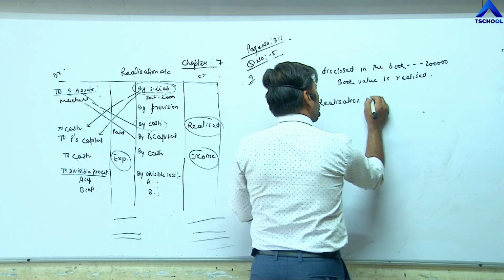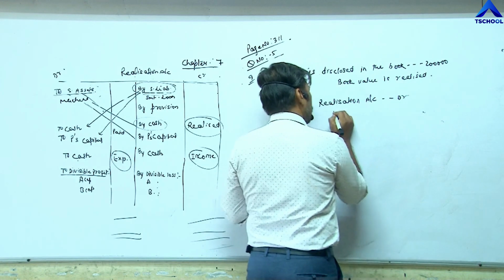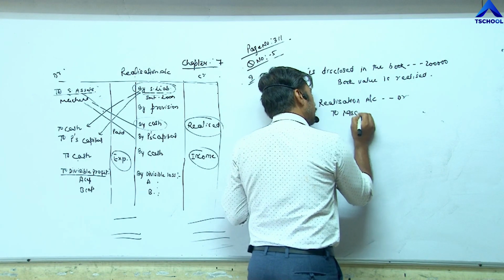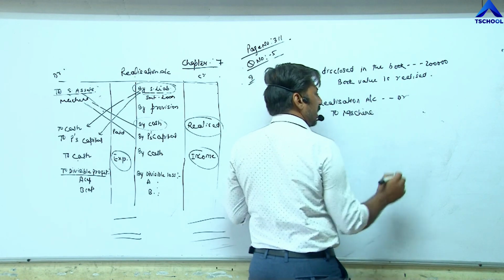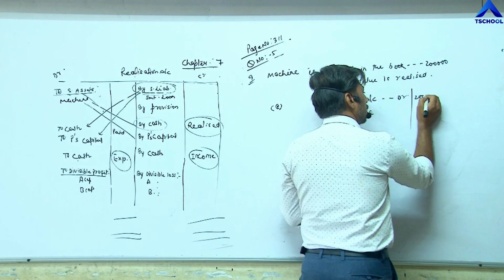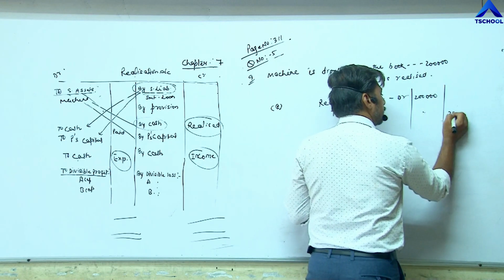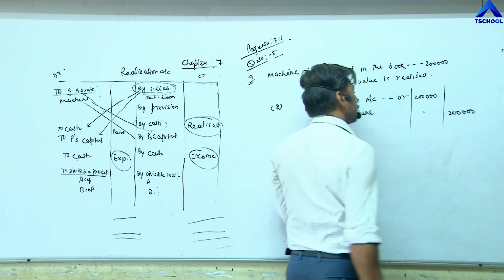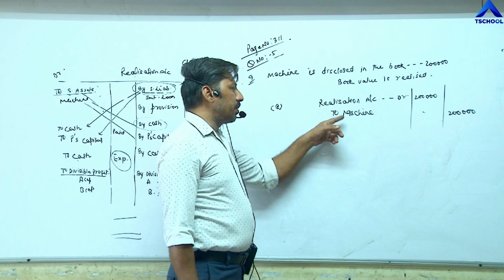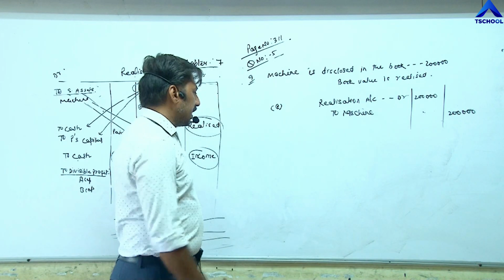Realization account debit to machine. Value is 2 lakh. Realization account debit to machine. Second part.